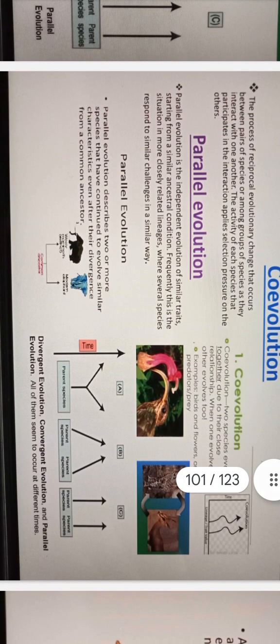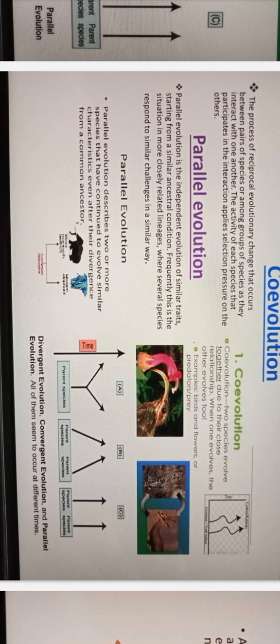Coevolution: the process of reciprocal evolutionary change that occurs between pairs of species or among groups of species as they interact with one another. The activity of each species that participates in the interaction applies selection pressure on the other. Parallel evolution is independent evolution of similar traits starting from a simpler ancestral condition. Frequently, this is the situation in most closely related lineages where several species respond to similar challenges in a similar way. Then parallel evolution: two or more species that have continued to evolve similar characteristics even after their divergence from a common ancestor.